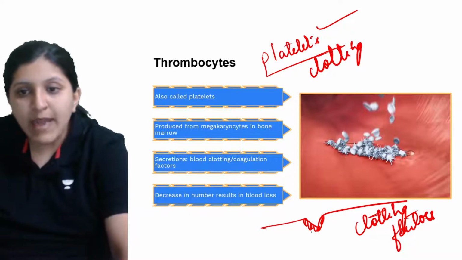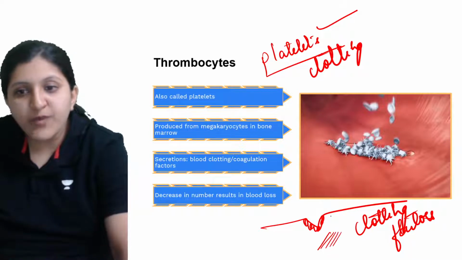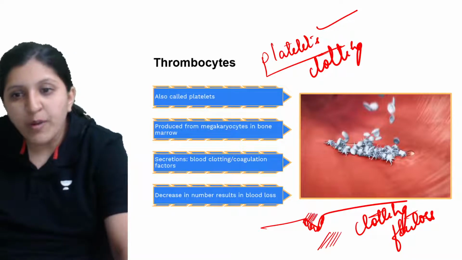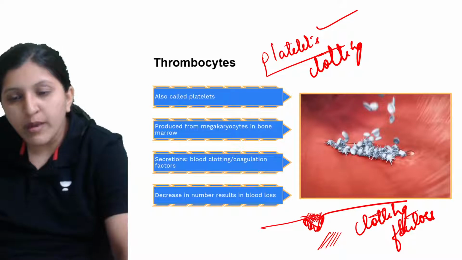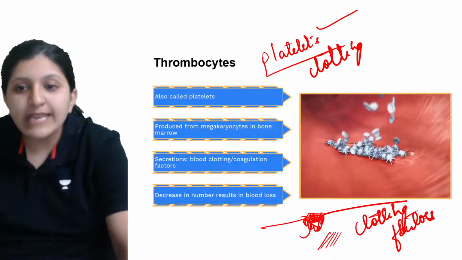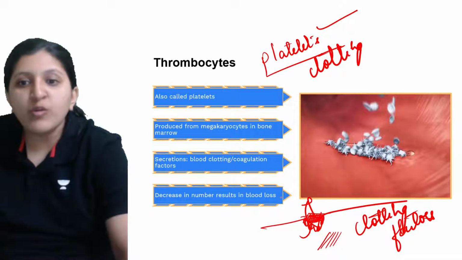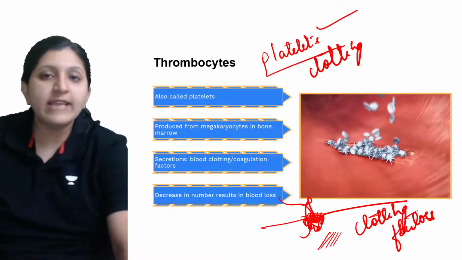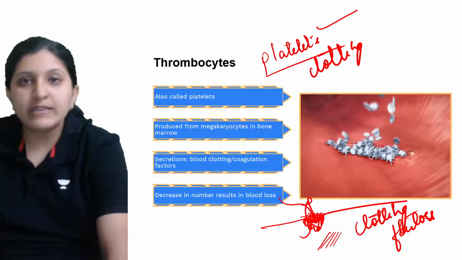At the damaged part, this fibrin which is formed is going to form a mesh-like structure over here. A blood plug, or a clot, is formed, so that escape of the RBCs or entry of germs can be prevented by the clot.